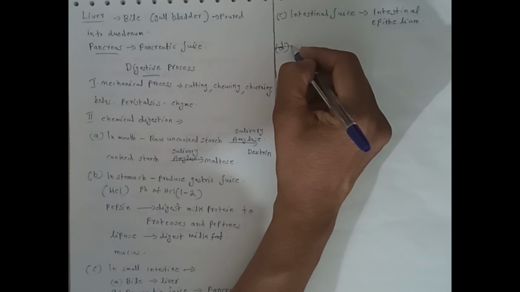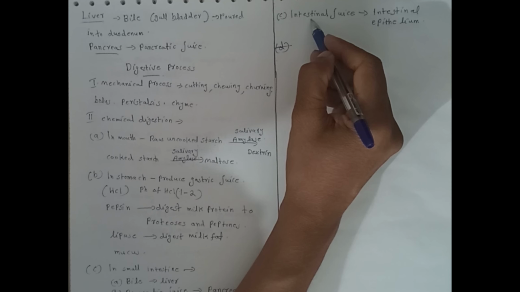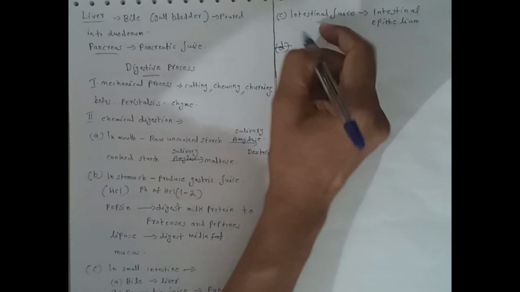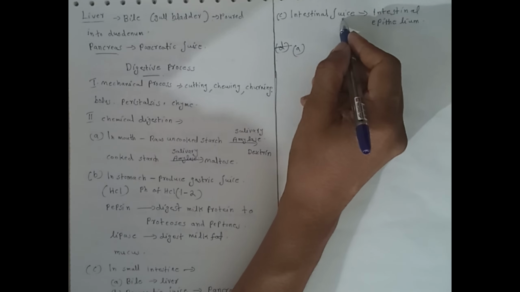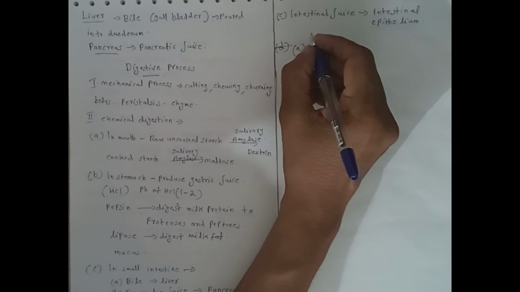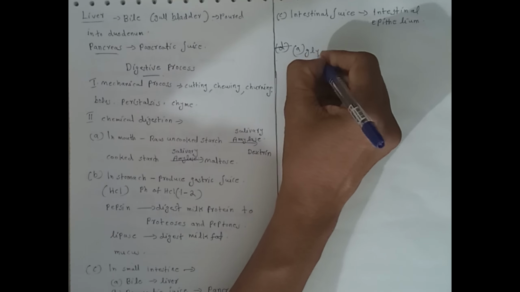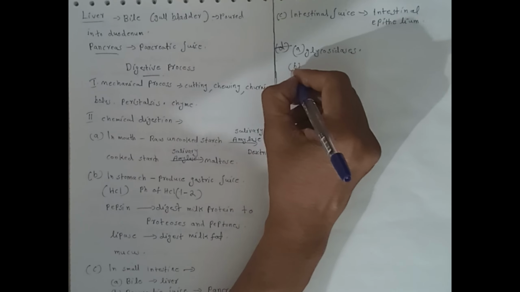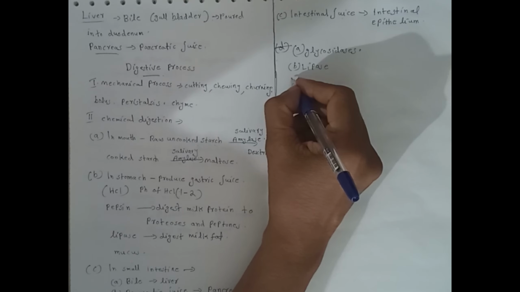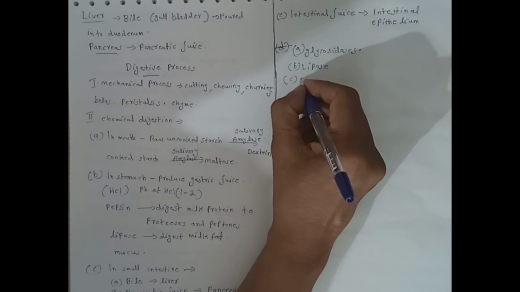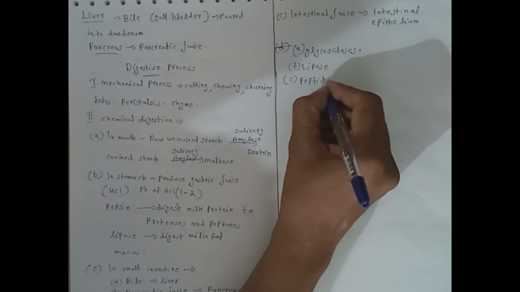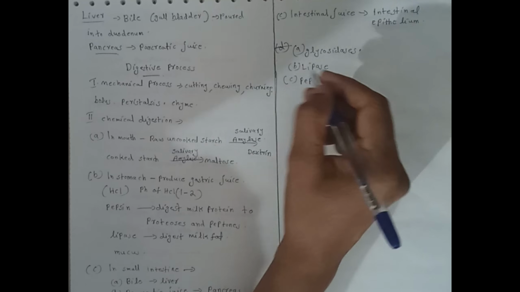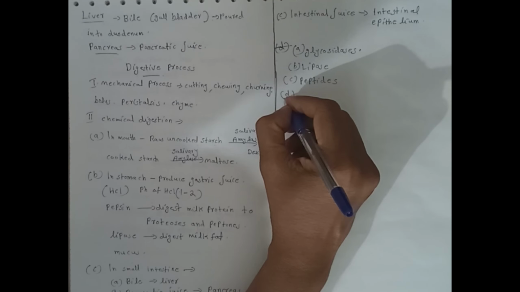The intestinal juice contains different types of digestive enzymes: glycosidases, lipase, peptidases, and fourth, nucleases.